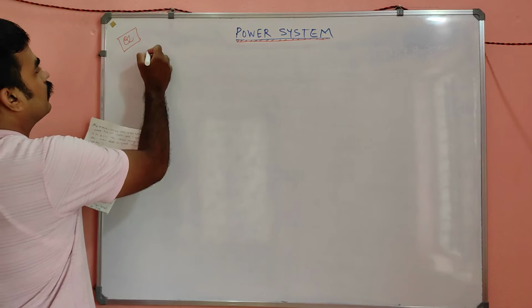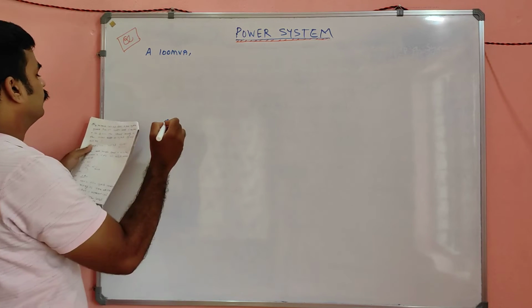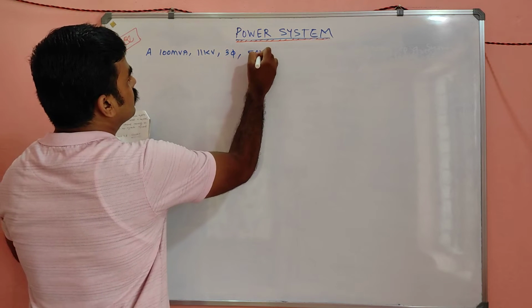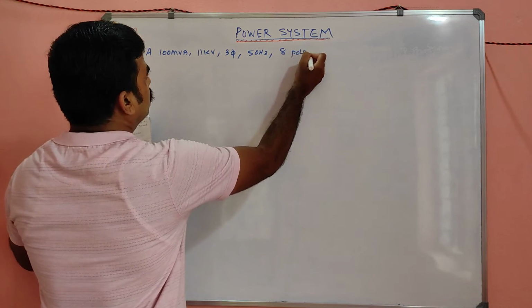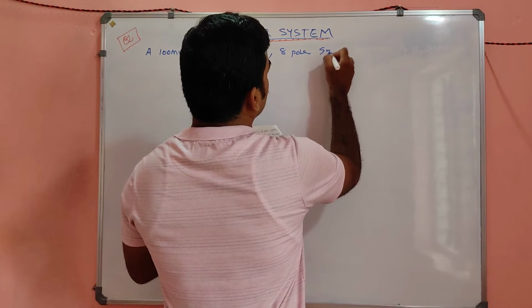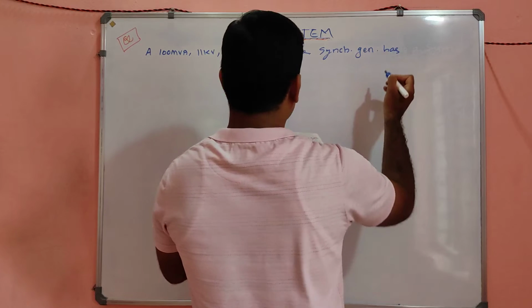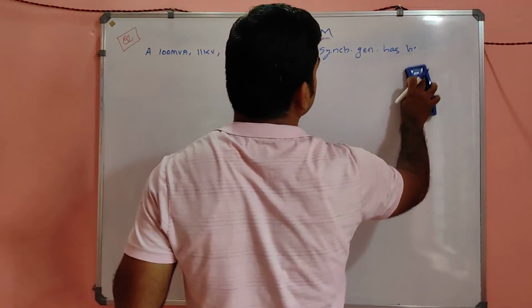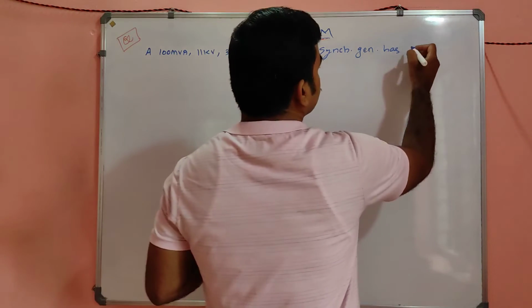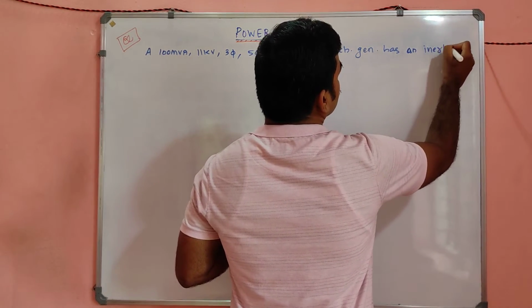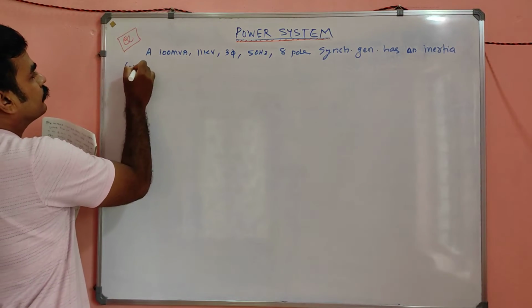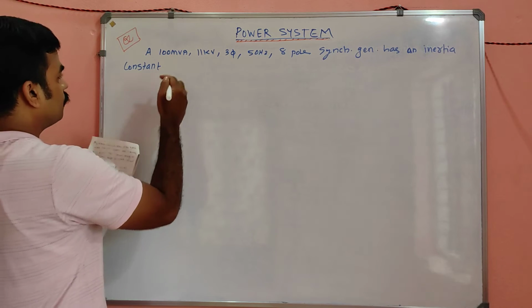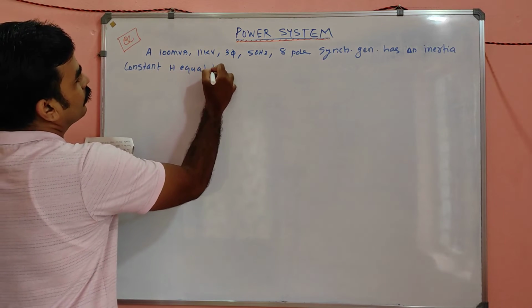A 100 MVA, 11 kV, 3 phase, 50 hertz, 8 pole synchronous generator has an inertia constant H equal to 4 seconds.